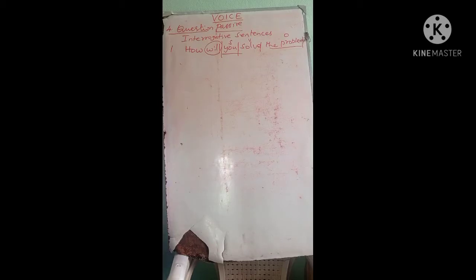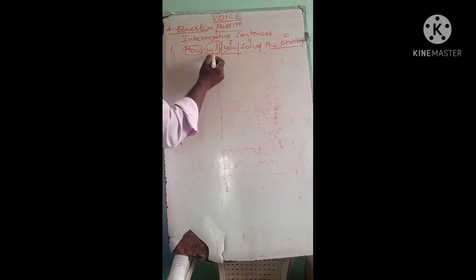Clear? So what is our first duty if it is a WH type? We can separate the WH word and add it at the end of the answer. Until then we can keep the WH word somewhere.